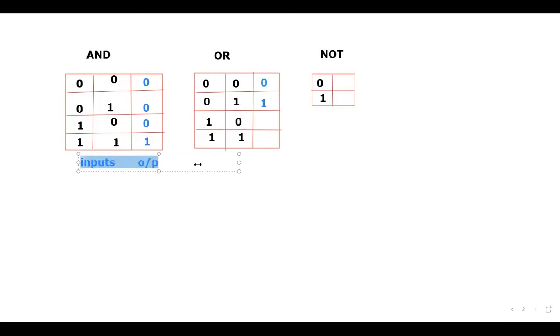Let me just copy this and paste it here also. See here, these two are the inputs and this is the output column. If a single input is 1, then ultimately the output is what? 1. Same. When it comes to the AND gate, both the inputs should be 1. Then only the output is 1.